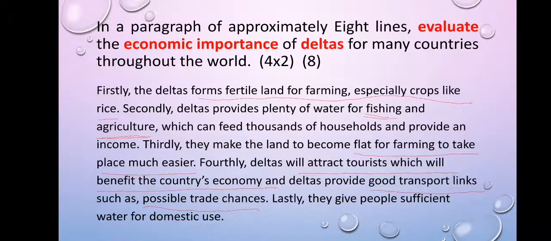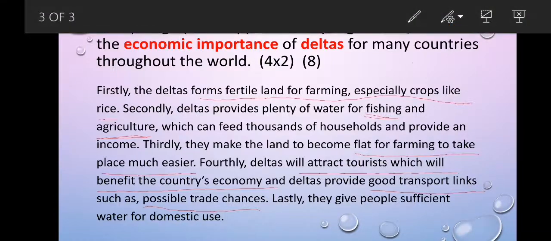People who sell on the streets, known as vendors, hawkers, or street sellers, or those who are involved in the informal sector, will gain a lot of money from the tourists because the tourists will be spending on the things that they sell on the street. Now, the economy of that country is benefiting. Lastly, deltas give people sufficient water for domestic use, which means people can bath, cook, clean, and many more related aspects.